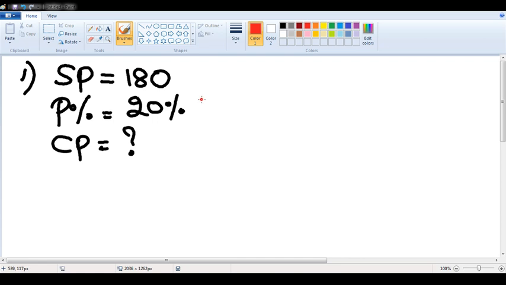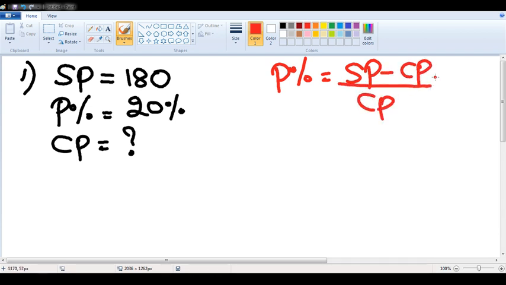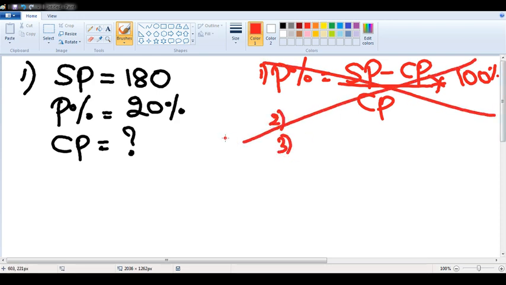Please do not apply any formula saying that profit percentage is equal to selling price minus cost price divided by cost price into 100%. For all the people who have attended my previous class, I wrote close to 13 formulas on the left hand side of the screen, and I erased all of them because they are not at all required for our preparations.